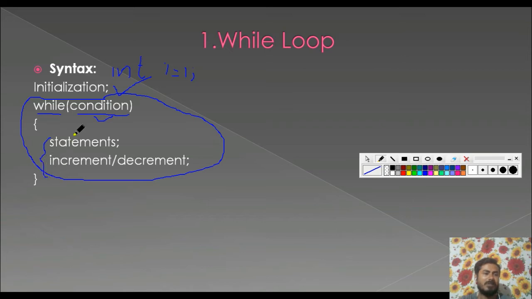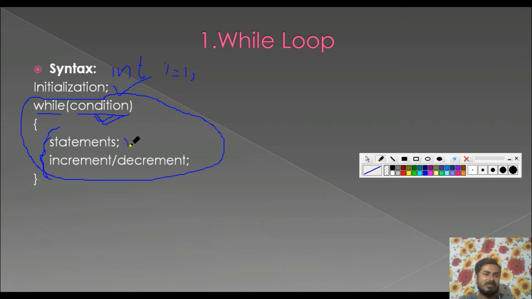That means whatever is given inside this opening and closing bracket is the body of this while loop. So till the condition is true, this statement gets executed.